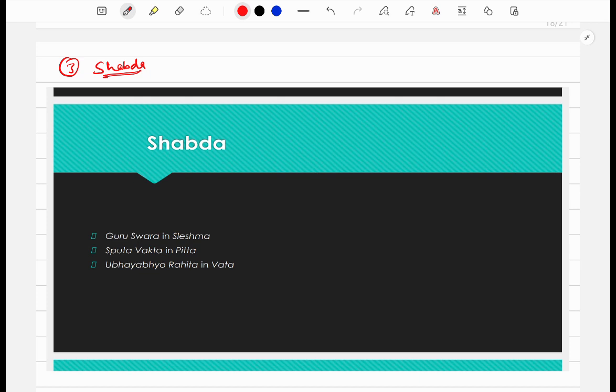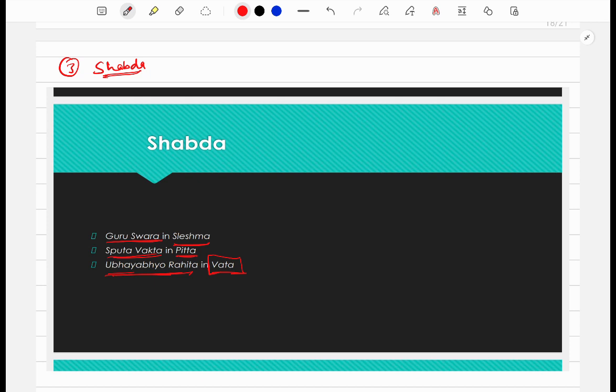So if the sound produced by them is guru in swar, heavy, then it shows kapha predominance. If it is sputavakta, then it shows pitta predominance. If it is none of the above mentioned things, then it shows vata predominance, right? If it is neither guru, neither sputavakta, then it shows that it is vata in predominance.